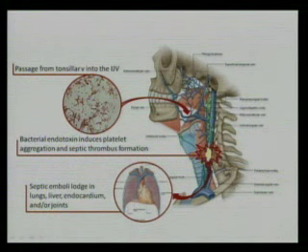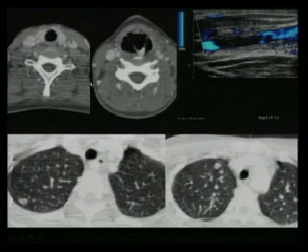So basically you have an infection, and then the organisms pass from the tonsillar vein into the IJV. The bacteria in the IJV produce platelet aggregation and septic thrombus formation. And then these septic emboli lodge in the lungs, liver, endocardium, and or joints. So let me show you an example. This is a patient with Lemierre. You can see there is IJV thrombosis right there. This is the color Doppler image showing you the thrombus within the IJV. And these are basically septic emboli in the lungs, and one of them has cavitated. So this is Lemierre syndrome.